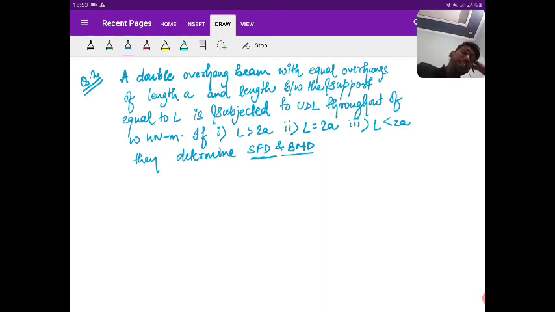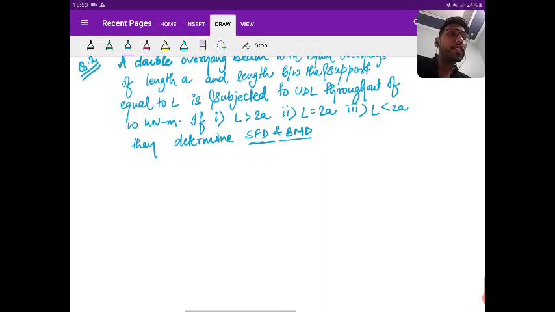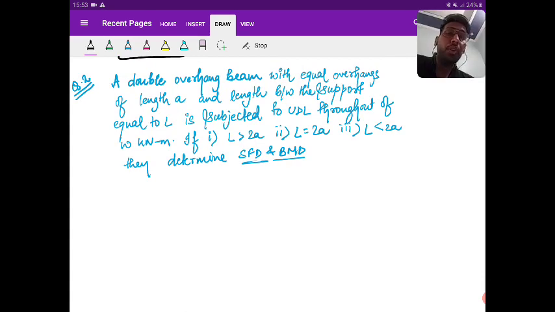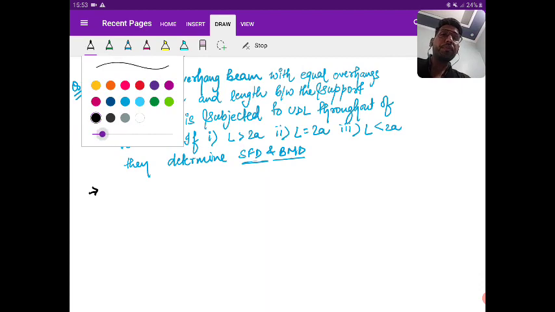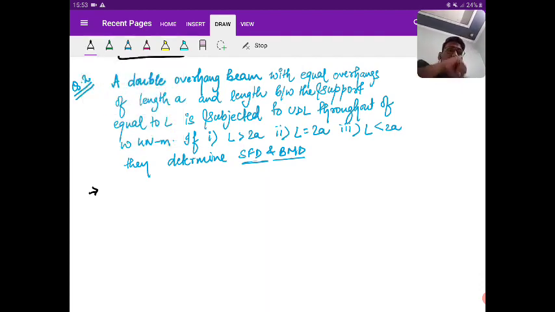Okay, so this is given. This is a question given to you. Please have a look. There is a double overhang beam with equal overhangs of length A. The overhang length is given as A, and the length between the supports is equal to L. And this is subjected to the UDL throughout. That means from the start of the overhang to the end of the overhang, throughout it is UDL. So 3 cases are given and it's asked to draw the SFD and BMD.